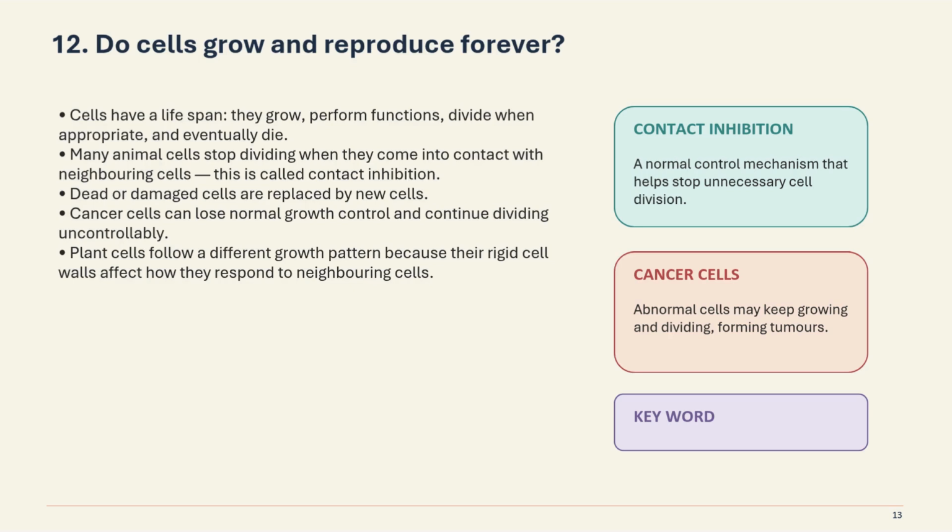Cancer cells can lose normal growth control and continue dividing uncontrollably. So, cancer cells, abnormal cells, may keep growing and dividing, forming tumors. Plant cells follow a different growth pattern because their rigid cell walls affect how they respond to neighboring cells.